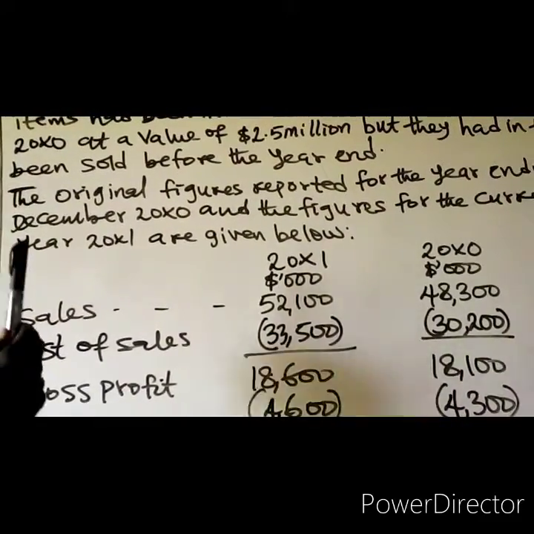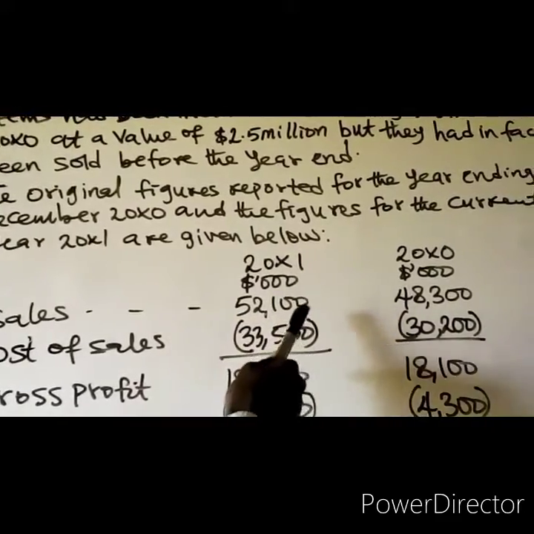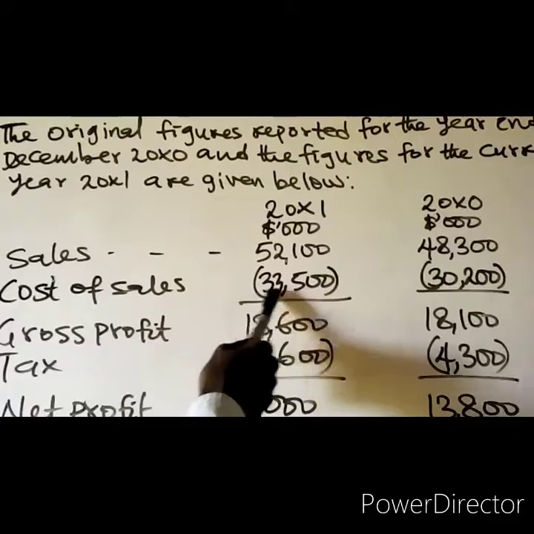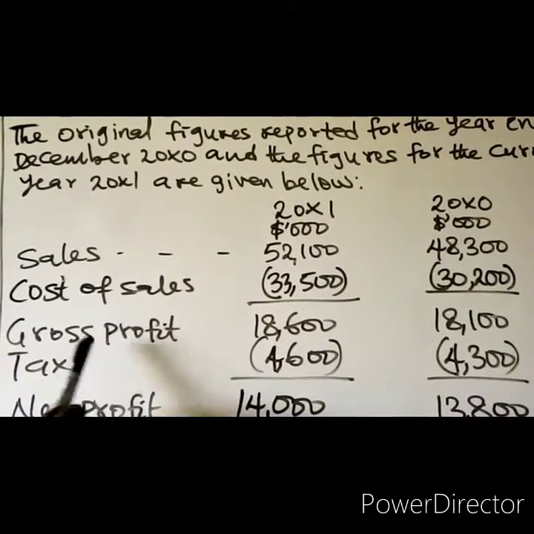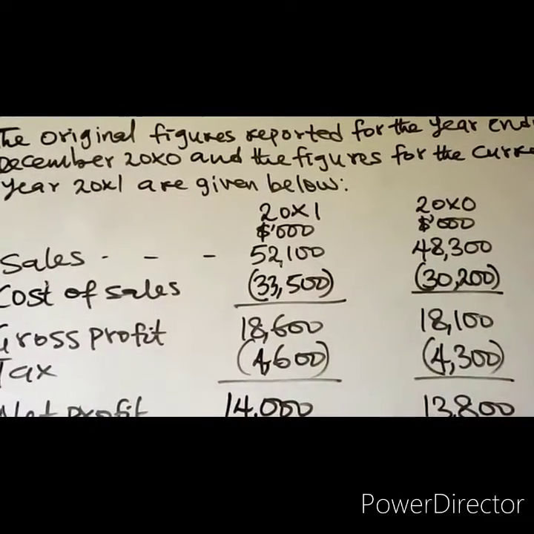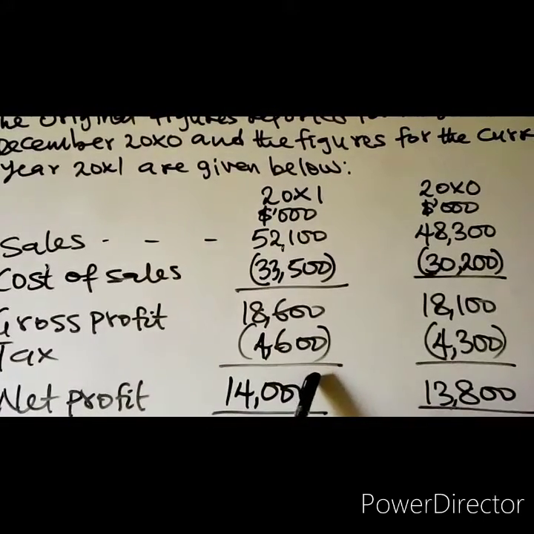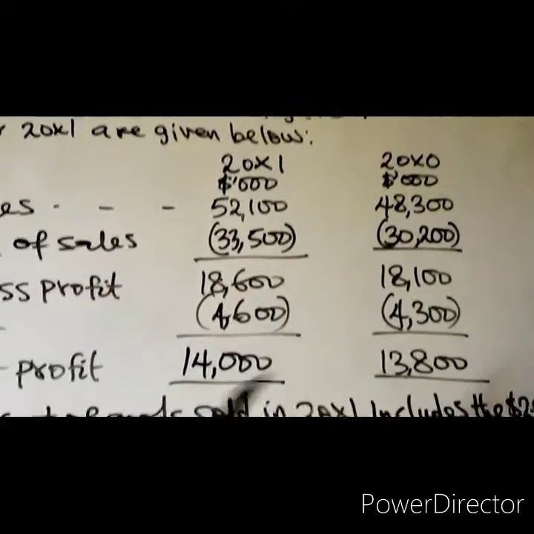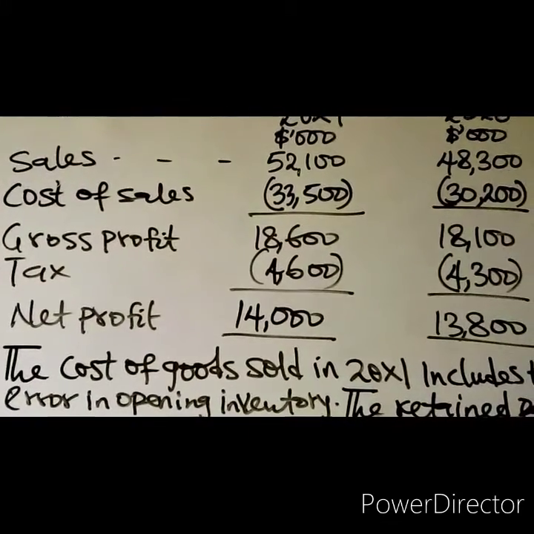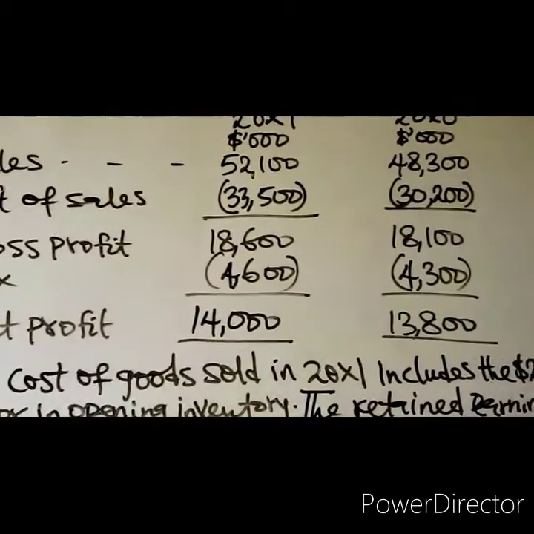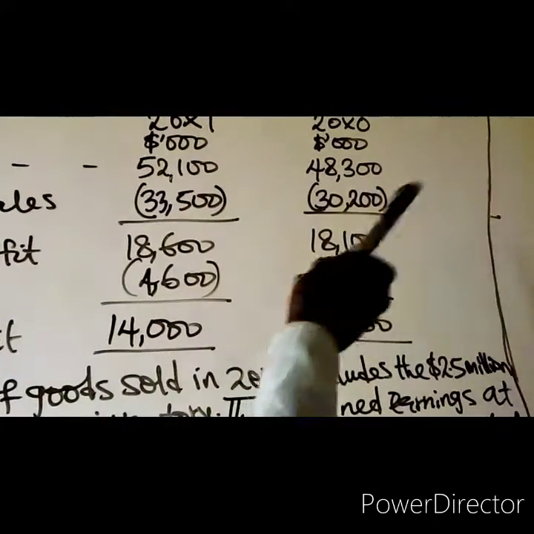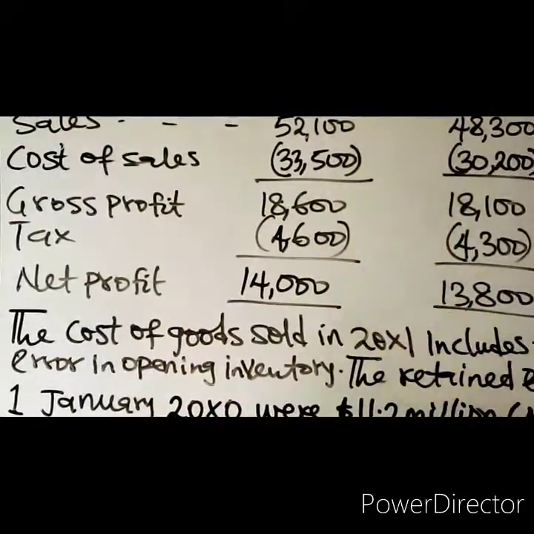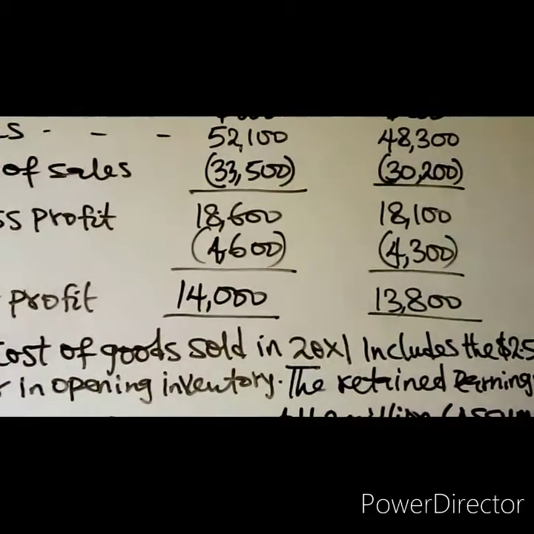Everything in thousand. We have sales 52,100 and 48,300. Cost of sales 33,500 and 30,200. Gross profit of 18,600 and 18,100. Tax of 4,600 and 4,300. We have net profit of 14,000 and 13,800 respectively. The cost of goods sold in 20X1 includes the 2.5 million error in opening inventory.